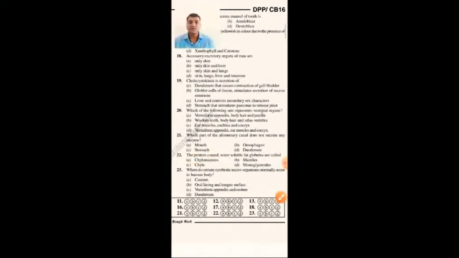Next, 23rd. Where do certain symbiotic microorganisms normally occur in the human body? Cecum, oral lining and tongue surface, vermiform appendix and rectum, duodenum. So here the symbiotic microorganisms, which lead a symbiotic life in the human body, occur in the cecum, near the vermiform appendix, and live on the undigested food material.